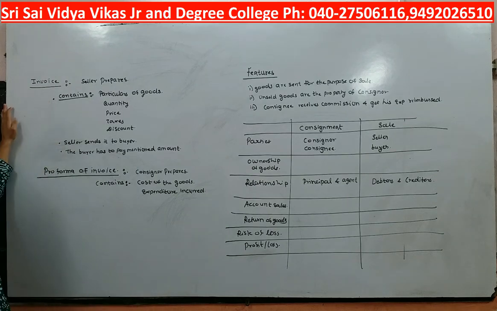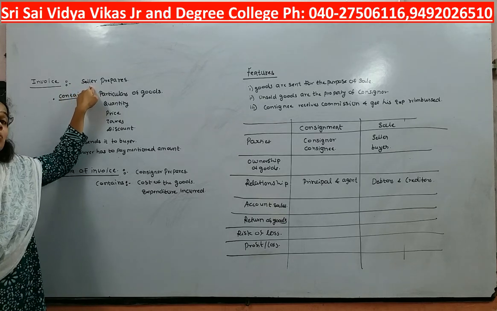First one is an invoice. What do we mean by invoice? Invoice is nothing but a receipt. Whenever you go to the market or want to purchase anything, you should get a receipt for whatever you are purchasing, then only you will make a payment, right? So basically invoice is nothing but a receipt. Who will prepare it? The seller is going to prepare it.